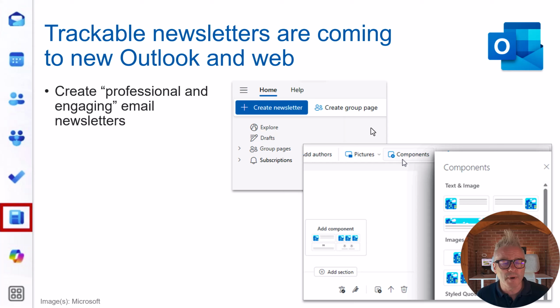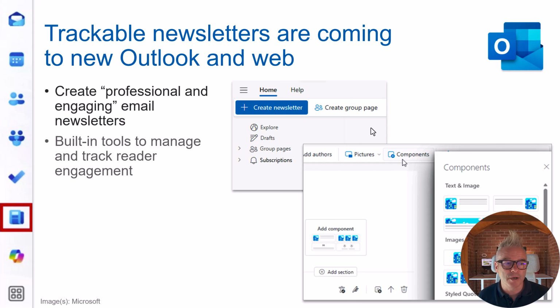Okay, I told you about this maybe last year. Start of the year or last year, I can't remember. Trackable newsletters are coming to New Outlook and web. So create professional and engaging email newsletters. It's a built-in tool. See, look on the left-hand side here. I've just clicked on this icon, and that's when you get access to the ability to create newsletters.